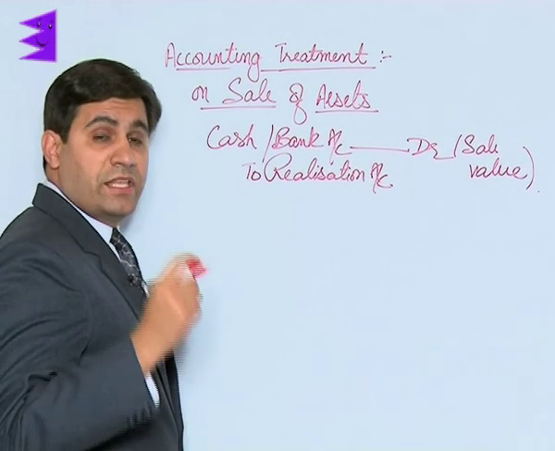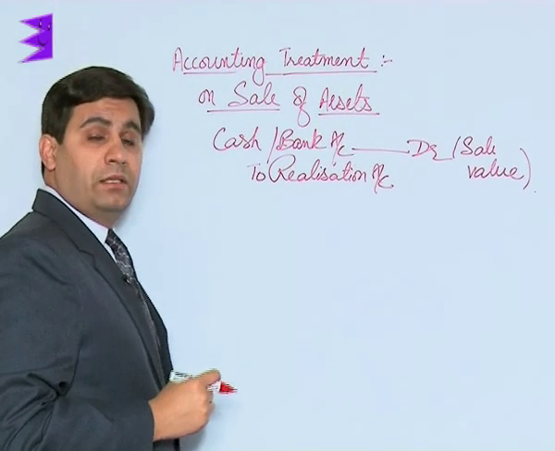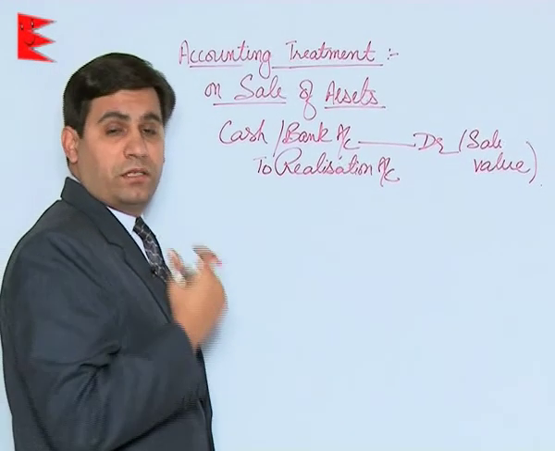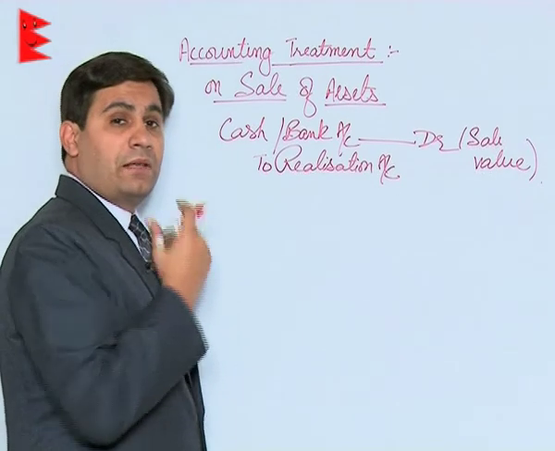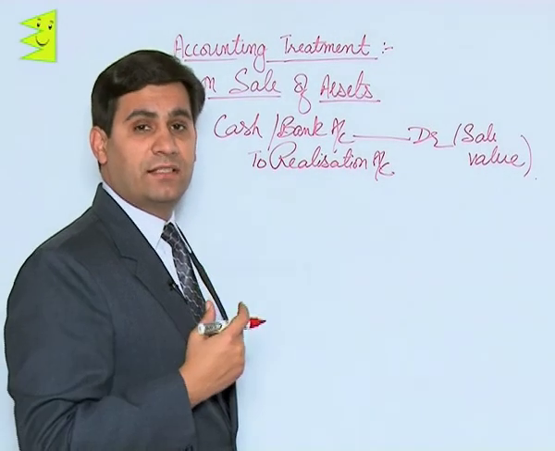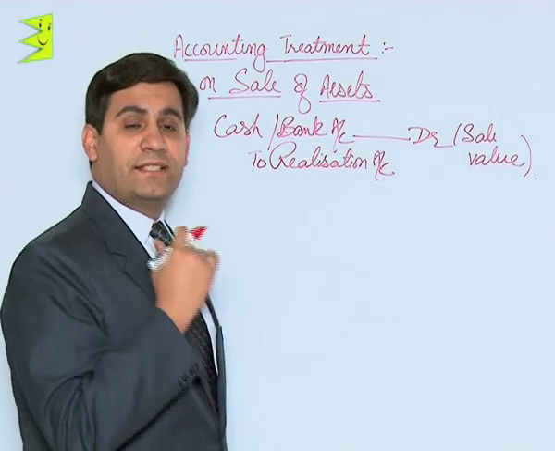Now students, there can also be a situation wherein a particular asset has been taken over by the partners. Like a partner goes and convinces the other partners that rather than selling this asset to an outsider, kindly sell this asset to me.